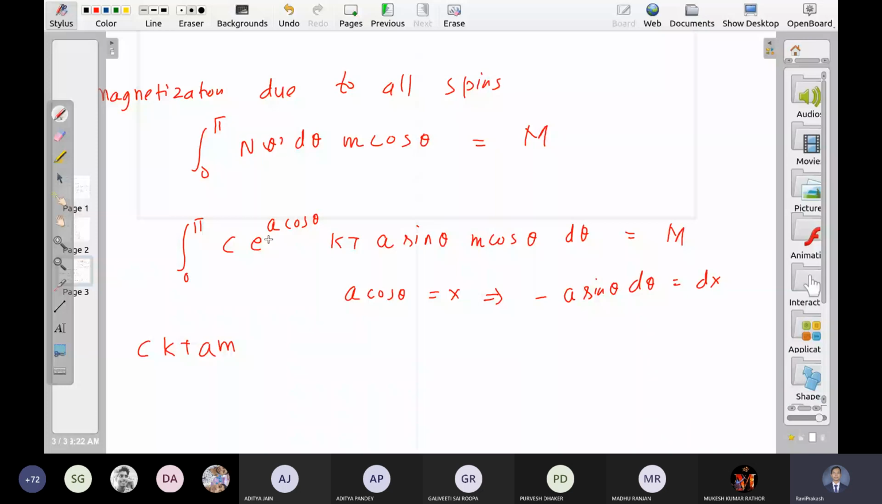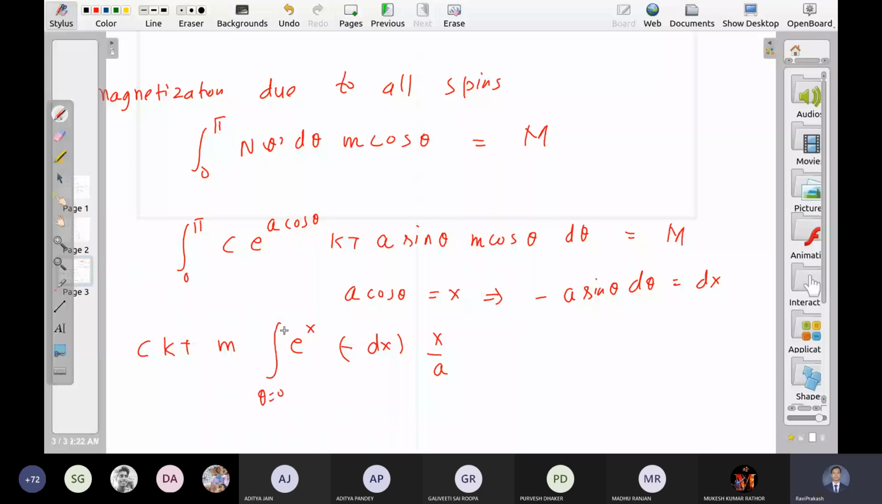Okay, so what we get here, e to the power x minus a sine theta. So let me take out a from here, and I get minus dx, and cos theta is still there. So cos theta means x upon a. So this is the integral that I will have to do. Limits theta from 0 to pi.